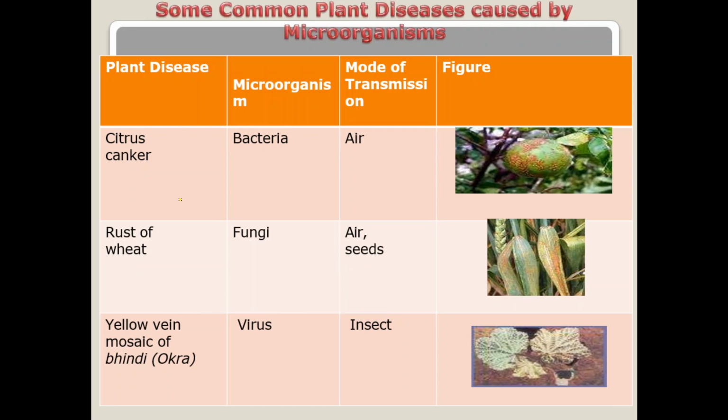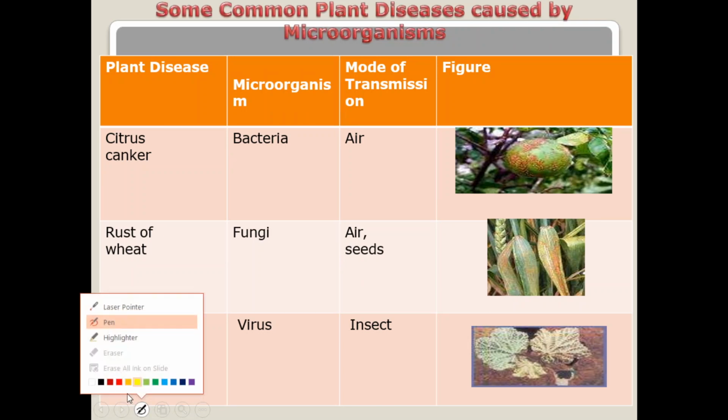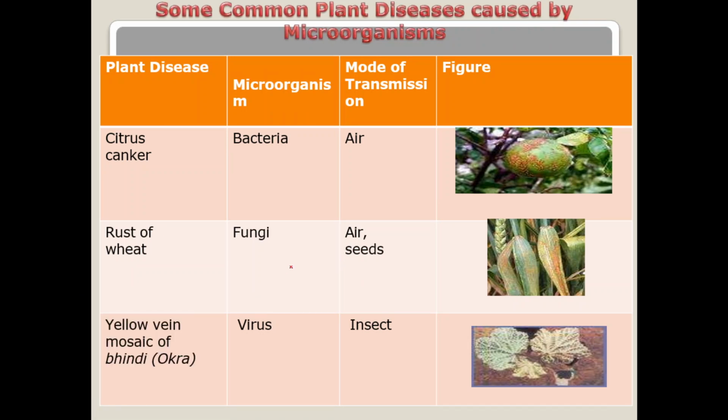We can get a wide variety of questions from it. For example, fungi cause which of the following diseases: citrus canker, rust of wheat, yellow vein? You have to identify rust of wheat correctly. So you should remember all these things.